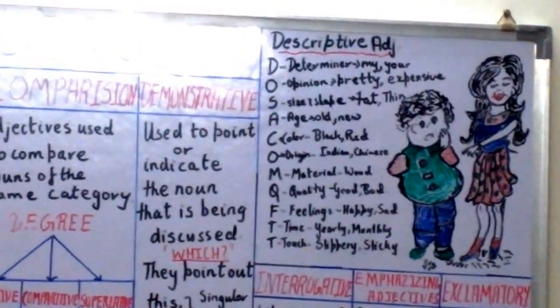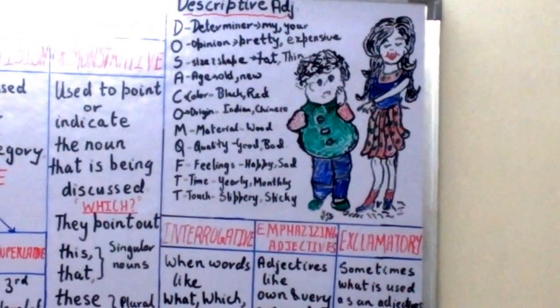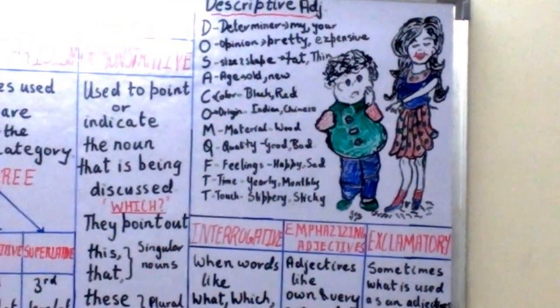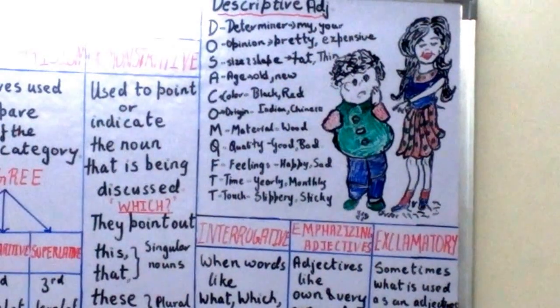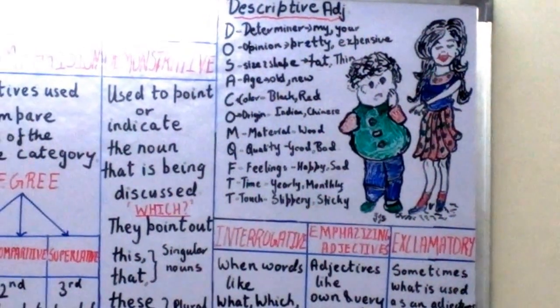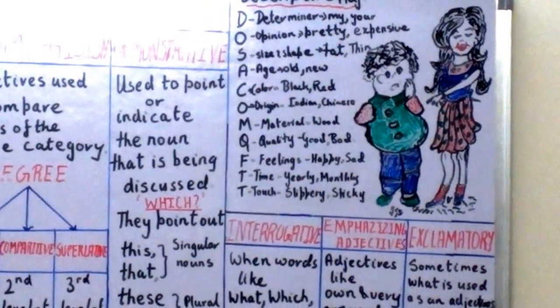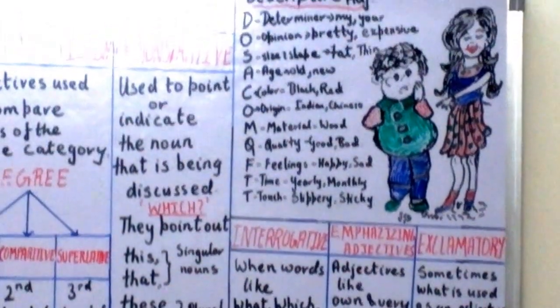Now as I told you, descriptive adjectives are called qualitative adjectives. Now let us see what descriptive adjectives are. They show the kind or quality of a person or thing. This is the order of adjectives. You have to remember: DOSACOMQFTT.